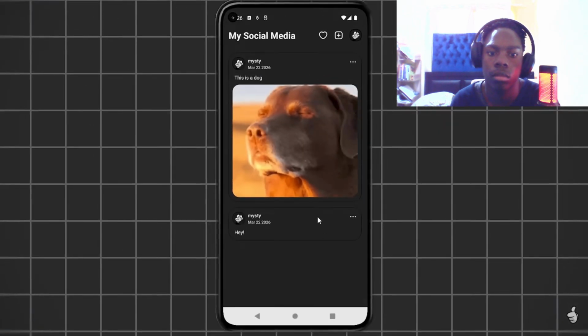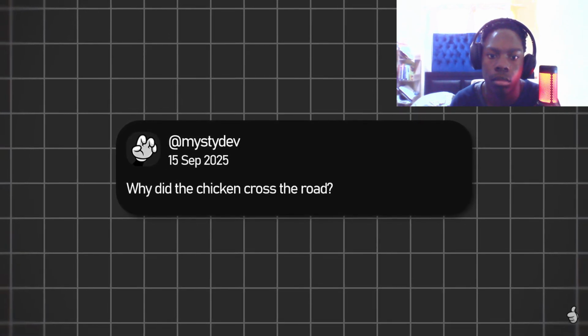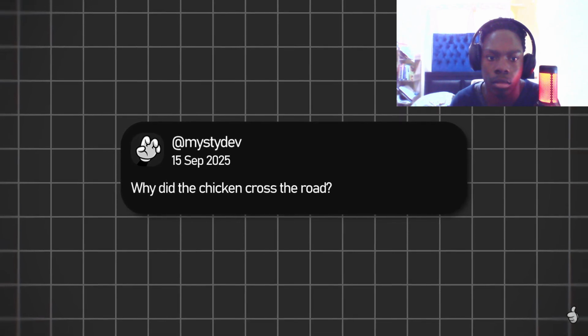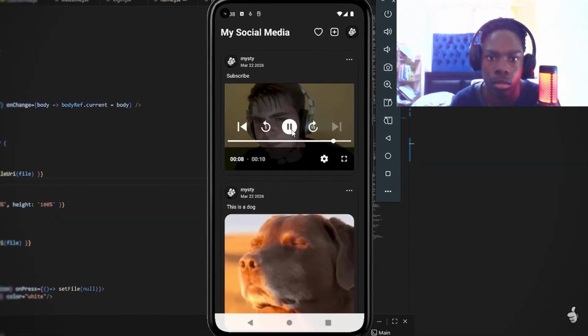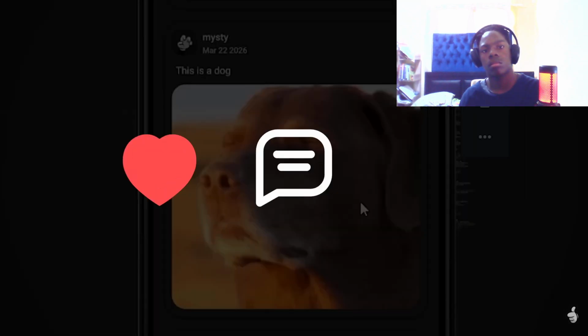When posts are loaded, a new postcard gets added to a list on the homepage, and then I populate it with the data from Supabase, based on what each post contains. At this point, I created a few posts, and they already look good. However, they're still missing some core features: the like, comment, and share buttons.